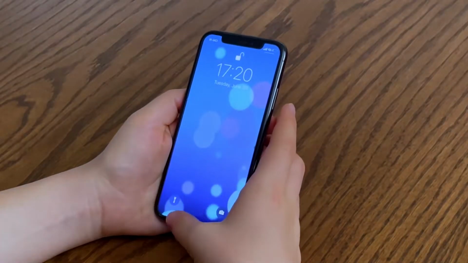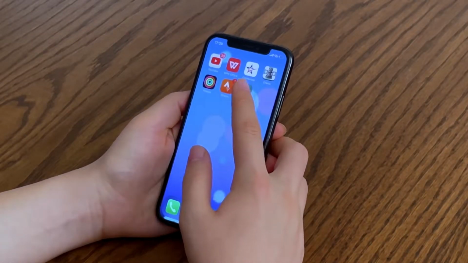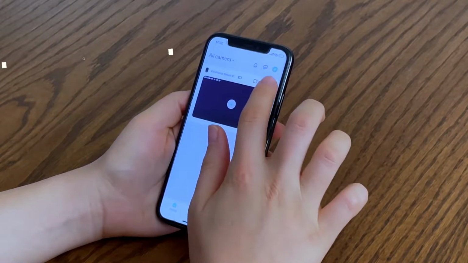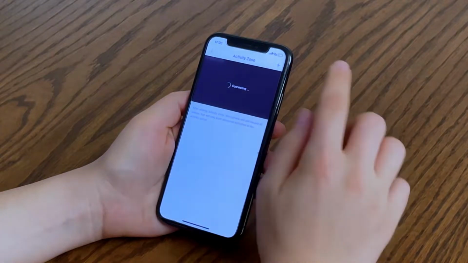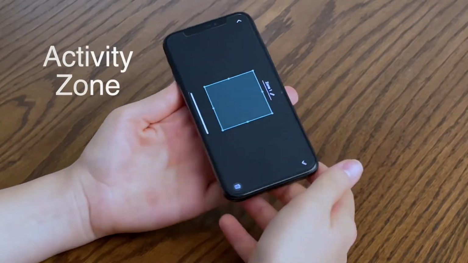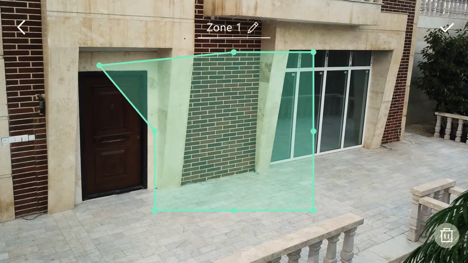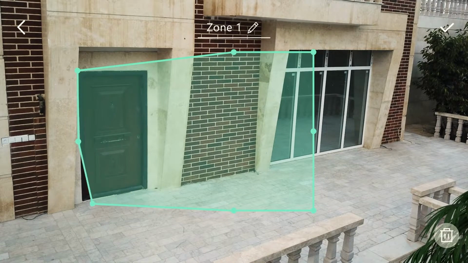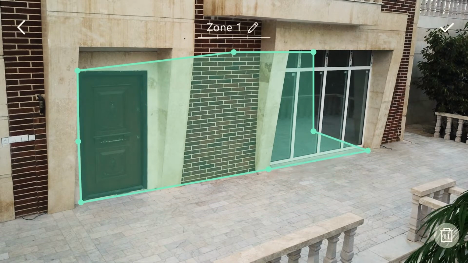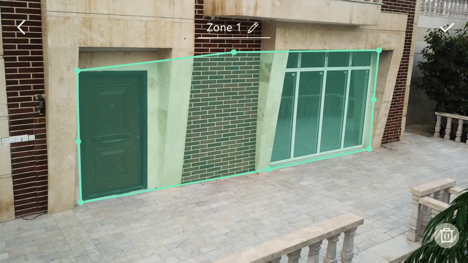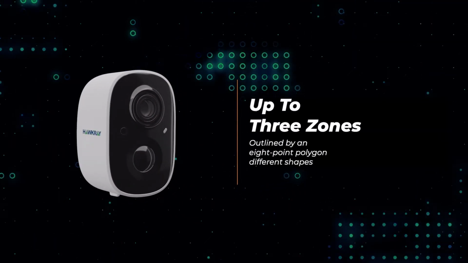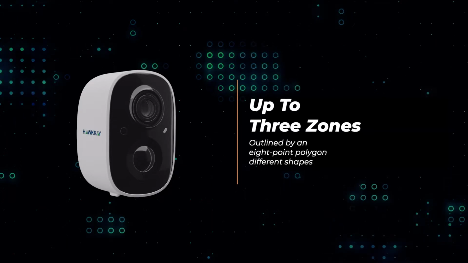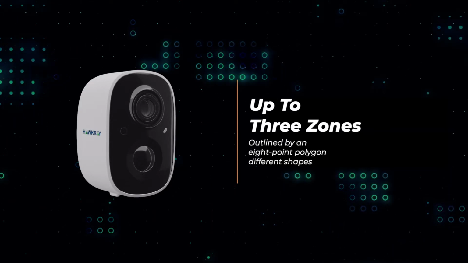In order to create an activity zone, simply launch the Vico Home app, go to the settings of the camera you want to use, and choose the activity zone option. From there, you can draw a polygon to specify an area that you want to be watched over. Each camera can have up to 3 zones outlined by an 8-point polygon, and each zone can be configured with different shapes.